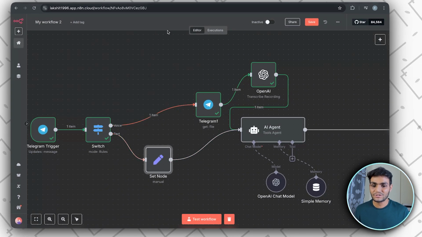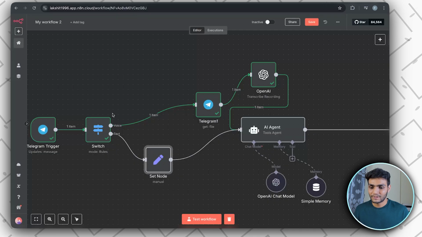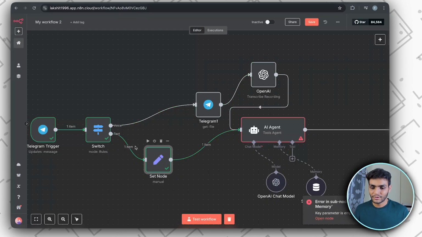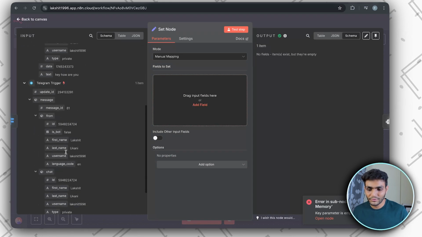We need to have a text message. So for that, let's go to Telegram. Let's send the message. Let's come over here, test workflow. Now you can see we got a text message. Now we need to convert this message in the form of normal text.